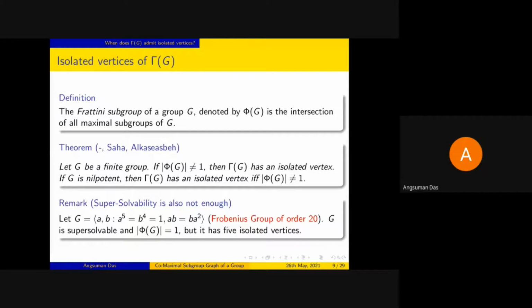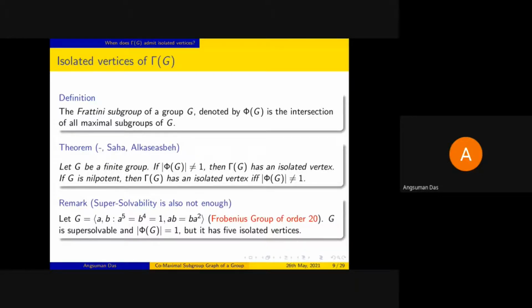Even if we take the condition to be slightly stronger, that is, if we take the group to be a supersolvable group, still the result does not hold, as we can see with the following example, where we take this group G to be the Frobenius group of order 20. Then this is a supersolvable group, and it is Frattini-free. But again, the graph in this case has 5 isolated vertices.